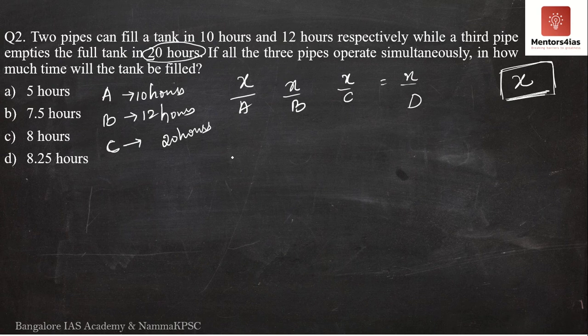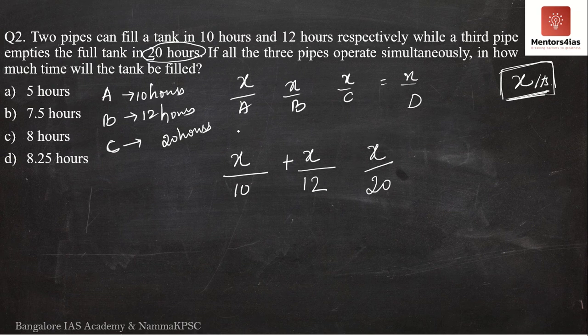So if the first pipe is able to fill the tank in 10 hours, then in 1 hour it is able to fill X by 10 of the tank. The second pipe is able to fill the entire tank of X liters in 12 hours. Therefore, in 1 hour it is filling X by 12. The third pipe is an outlet pipe. Instead of filling the tank, it is actually removing water. So if it is able to empty the entire tank of X liters in 20 hours, then in 1 hour it is able to remove how much? X by 20 liters.